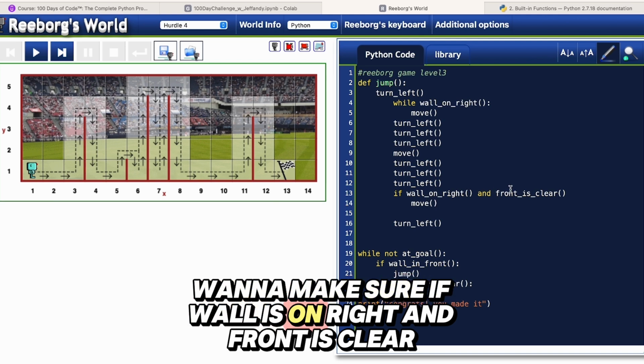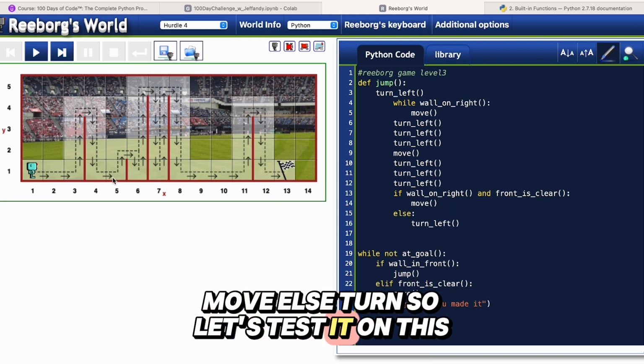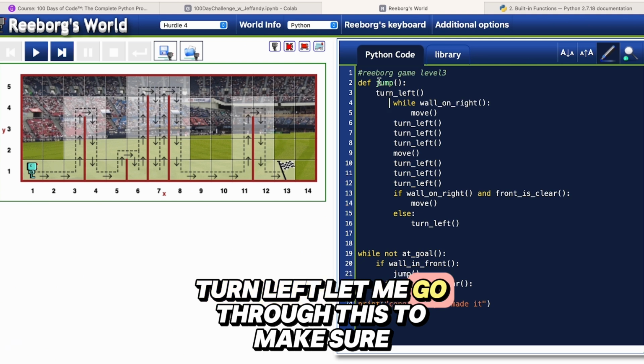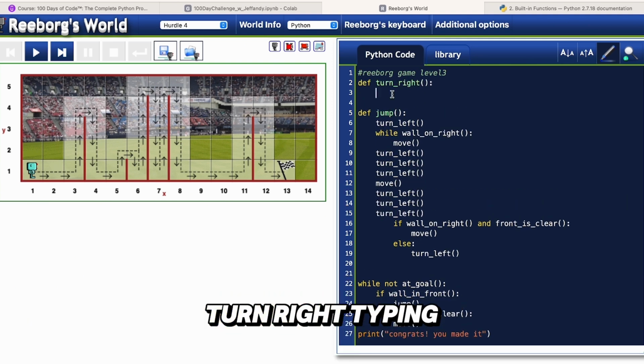Wanna make sure if wall is on the right and front is clear, move, else, turn. So let's test it on this. Turn left. Let me go through this to make sure. I'm gonna make a def for right. Turn right. Very nice. Typing this out.